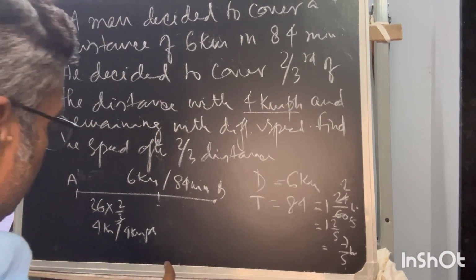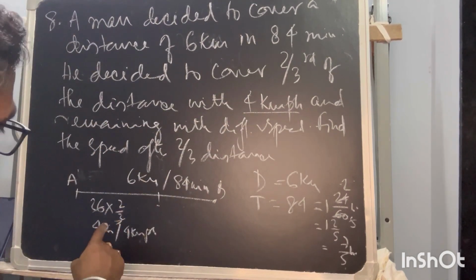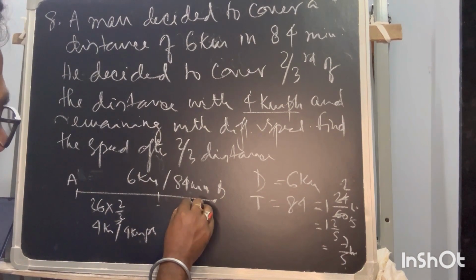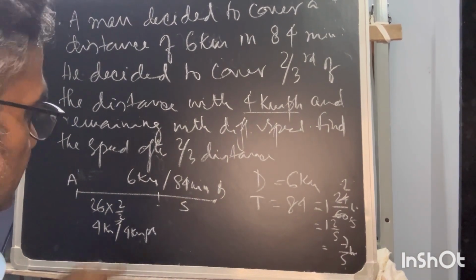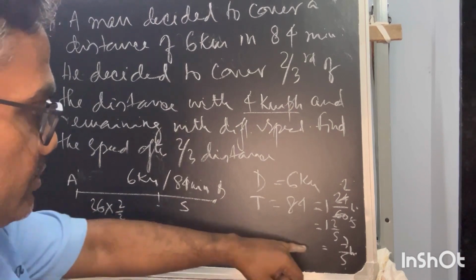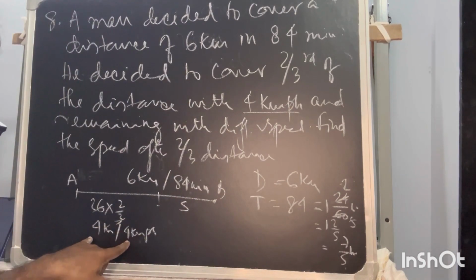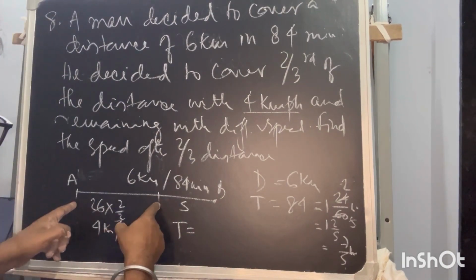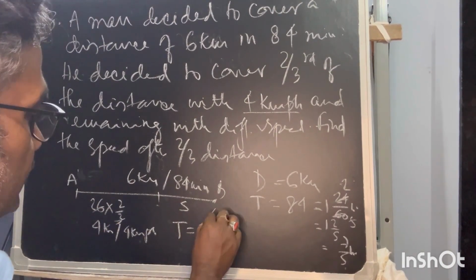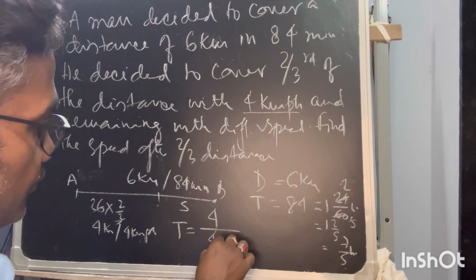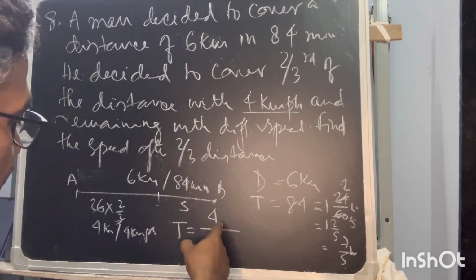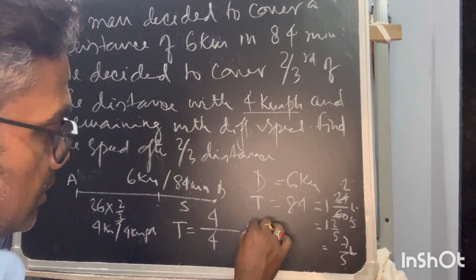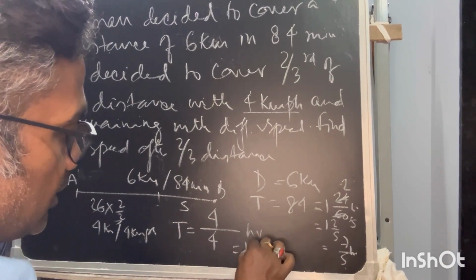So let's say the speed here is s. The total time is this much. How much time has been taken for the first journey? This is 4 kilometer by 4 kmph, so that much hour he will take, so that is 1 hour.